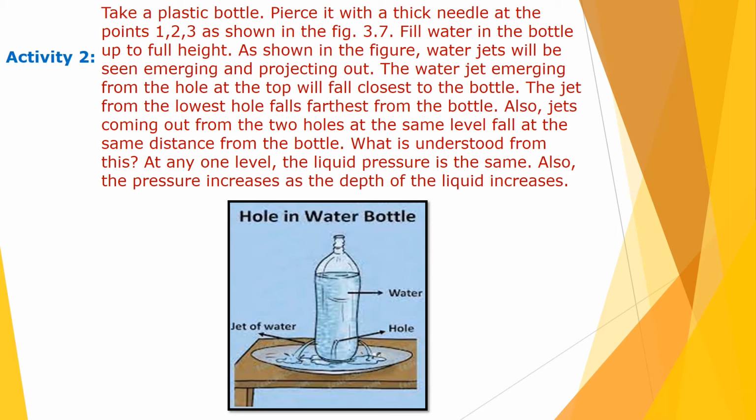As shown in the figure, water jets will be seen emerging and projecting out. The water jet emerging from the hole at the top will fall closest to the bottle, and the jet from the lowest hole falls further from the bottle, that is, away from the bottle. Also, jets coming out from the two holes at the same level fall at the same distance from the bottle.